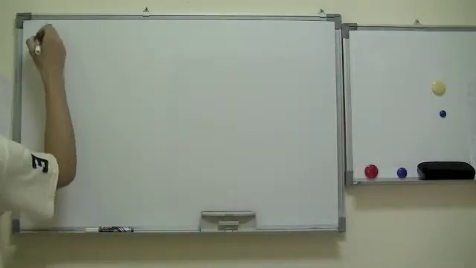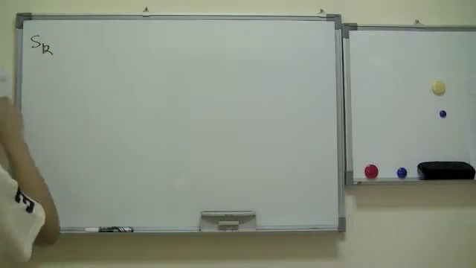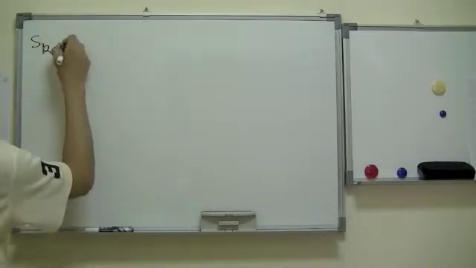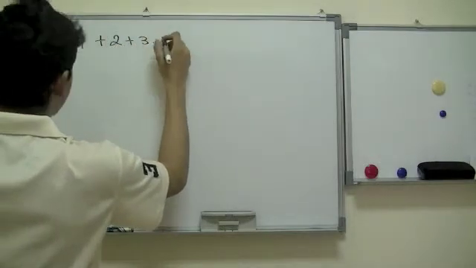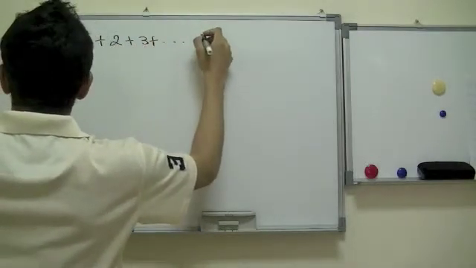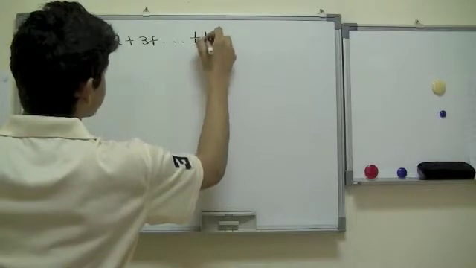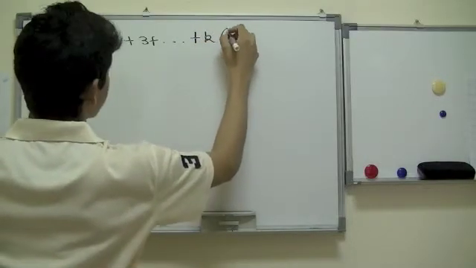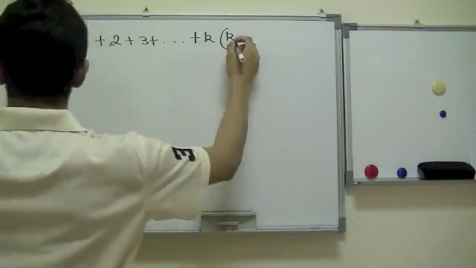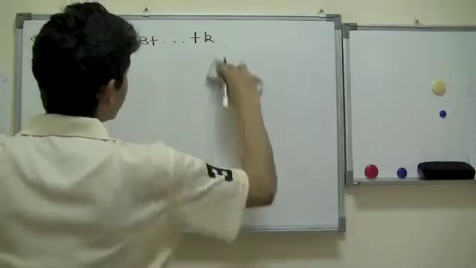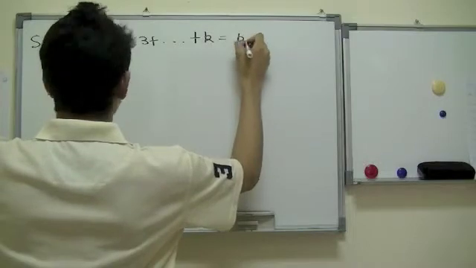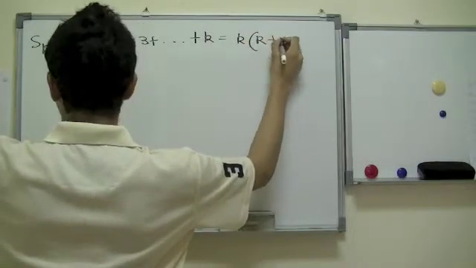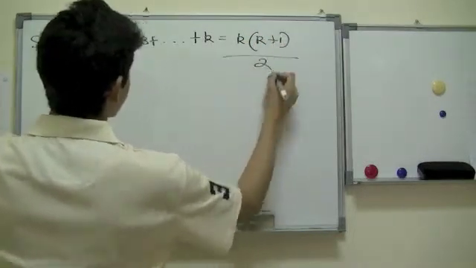So for the r term, we can say that it would be basically 1 plus 2 plus 3 plus so on until r, which is equal to r times r plus 1 over 2.